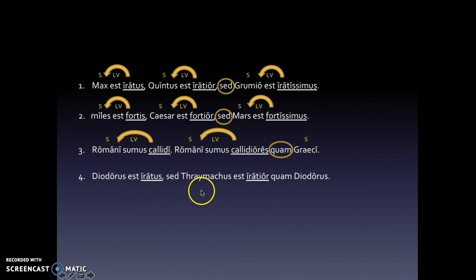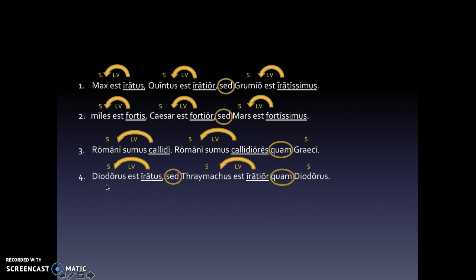Diodorus est iratus, sed Thrasymachus est iratior quam Diodorus. So I've got my two adjectives underlined. Iratus, this is nice and convenient. They even look the same because they come from the same declension. These are both masculine, nominative, singular. Iratior, however, looks different than Thrasymachus, but they are both masculine, nominative, singular. We've got a connector here. We've got a connector here.